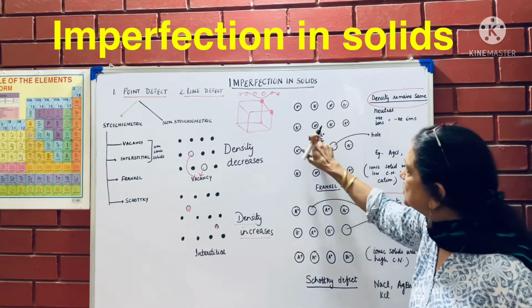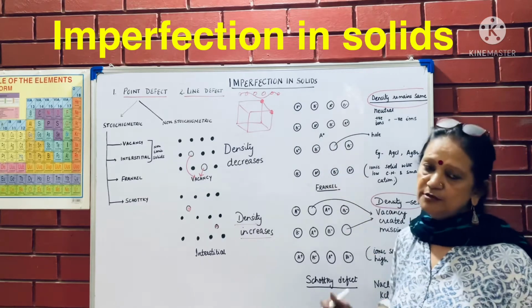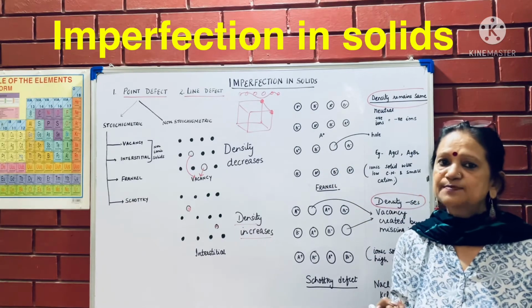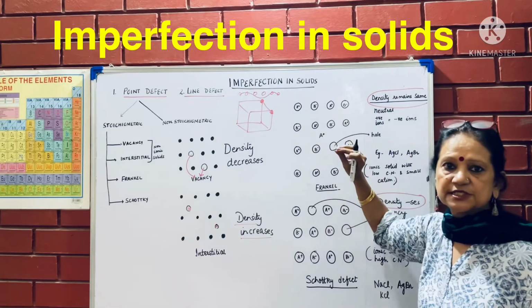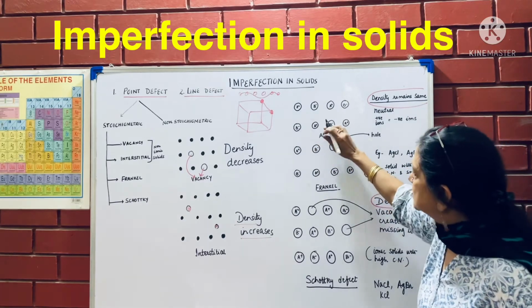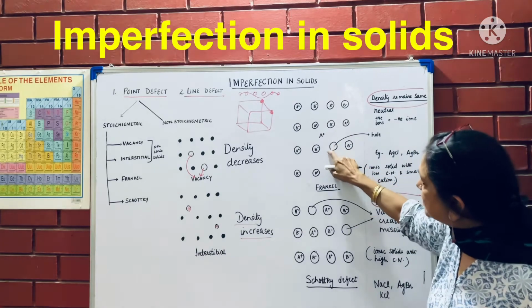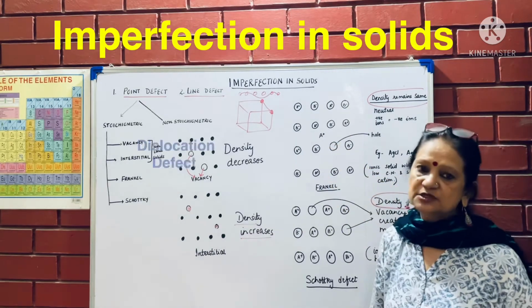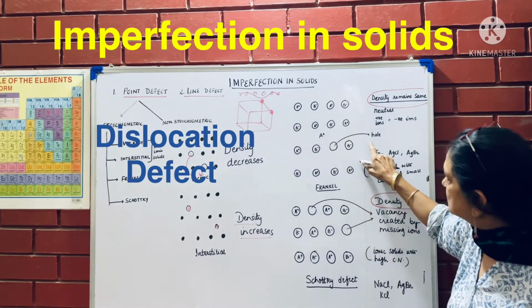So it moves into the interstitial space, and generally the cation moves, because you know the cation is smaller in size, so that can fit inside this interstitial space. Since it has shifted here, where it should have been is called the hole.